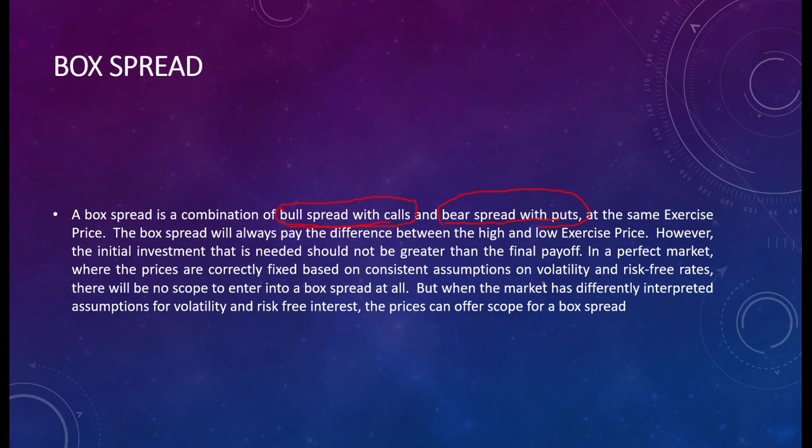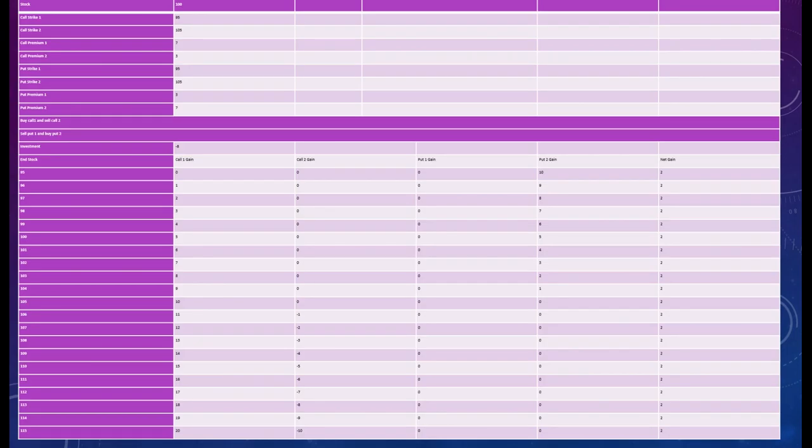So what are they saying? You should not enter into a box spread when the market is very less volatile, because a box spread is used when you want consistent returns, fixed returns, risk-free returns. But when the market has differently interpreted assumptions for volatility and risk-free interest, the prices can offer scope for a box spread. So you should apply a box spread when the market is volatile, right?